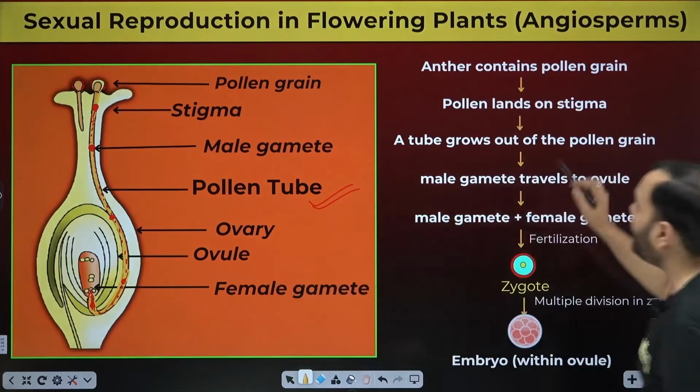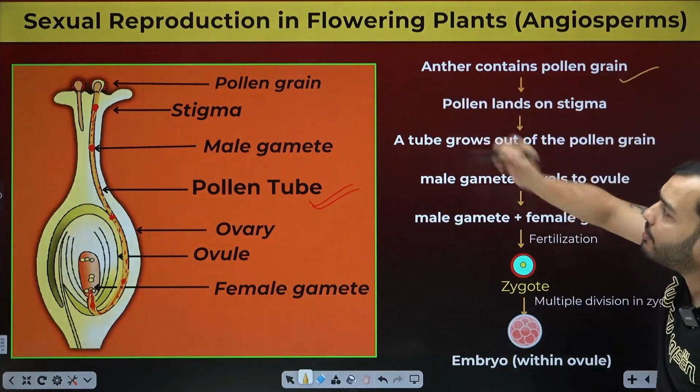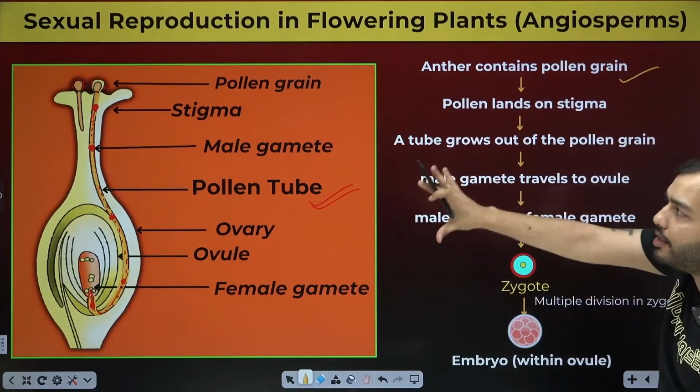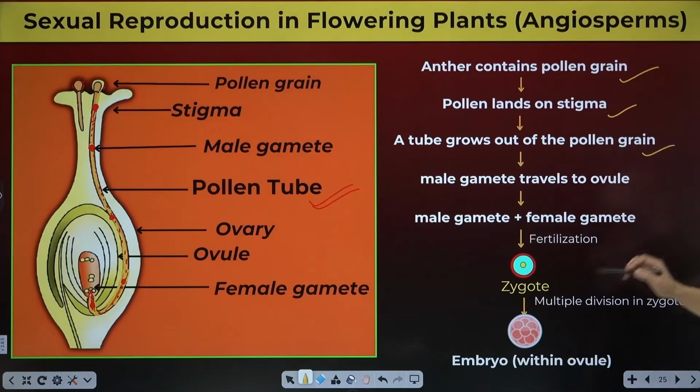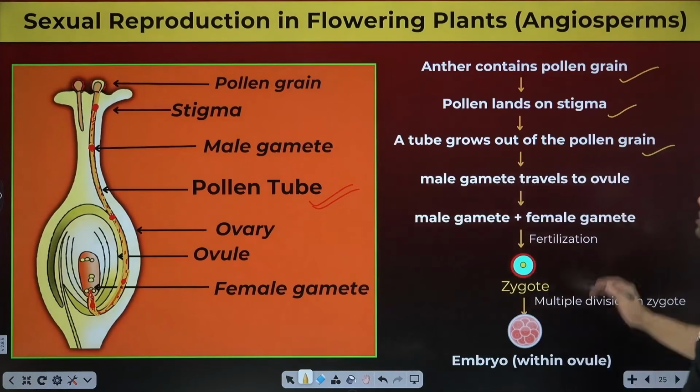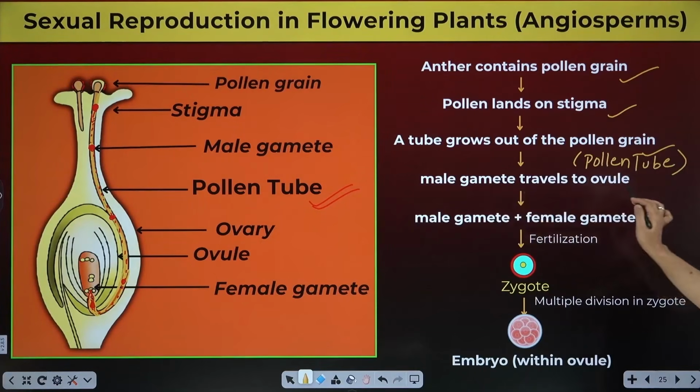So this is the thing that has passed here. What is it, first? Anther contains pollen grain. Pollen lands on stigma. Where is the stigma? On the top of the female reproductive part. Then a tube grows out of the pollen grain. What do we call that? We call it pollen tube. Then what happened? Male gamete travels to ovule.